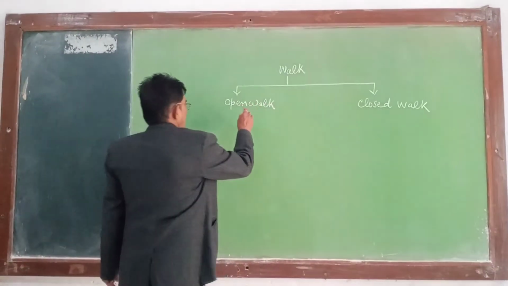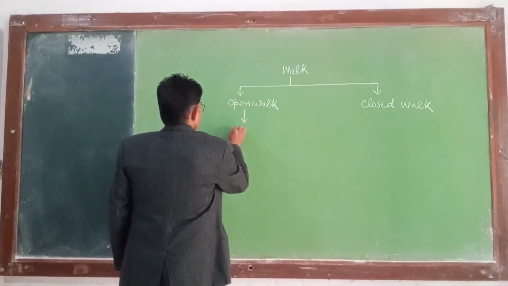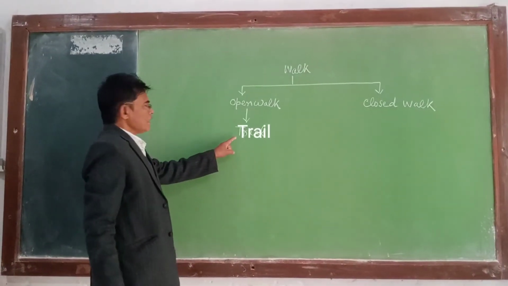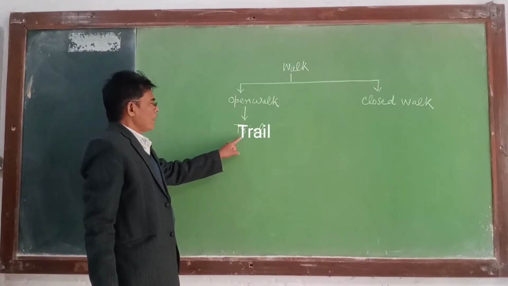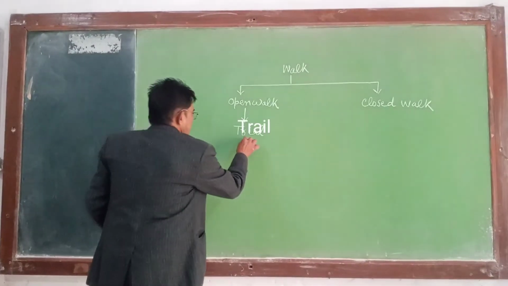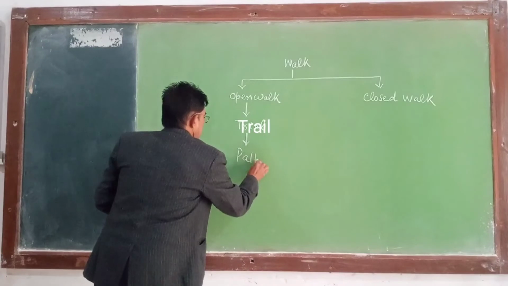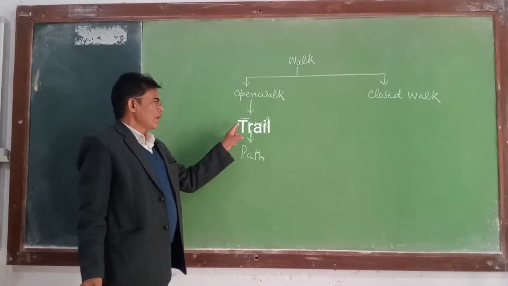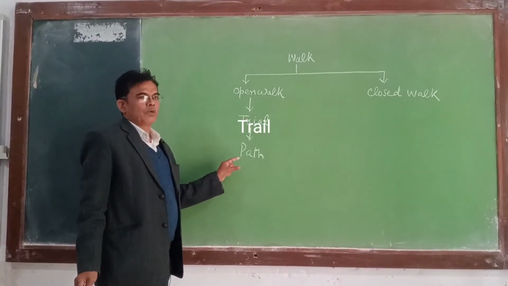Now an open walk is called a trail if edges are not repeated. A trail is called a path if vertices are also not repeated.